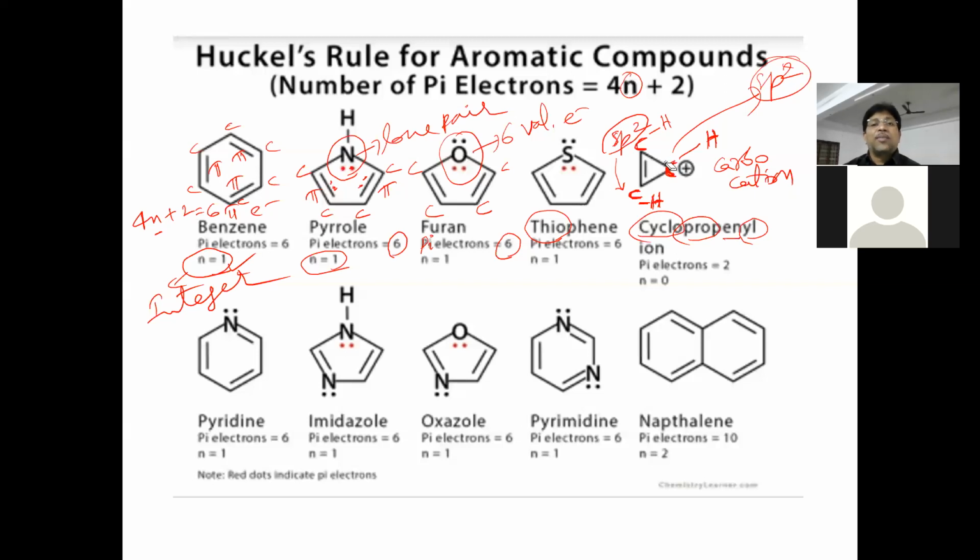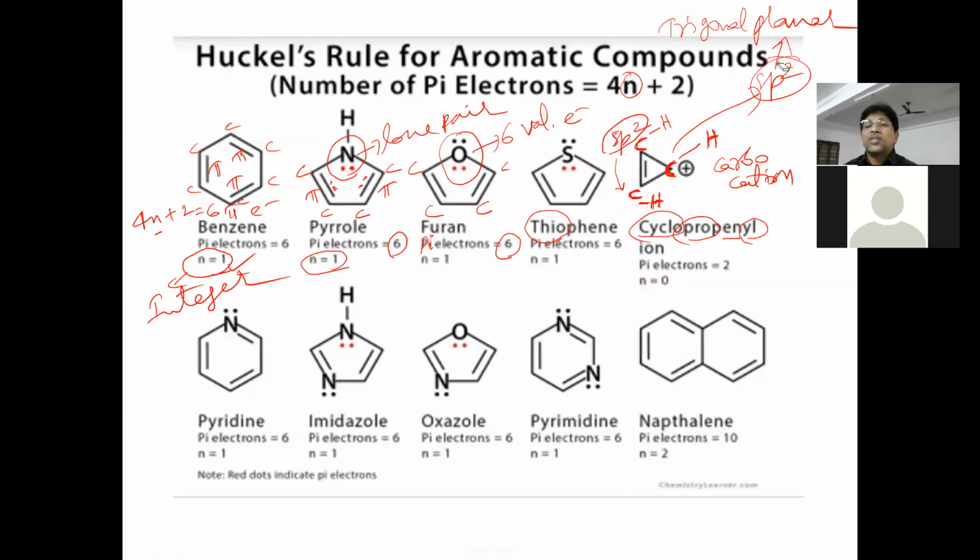If an sp3 carbon is present, it is a non-aromatic compound. So only sp2 carbons must be present. sp2 hybridization gives which type of shape? Trigonal planar. Trigonal planar geometry.